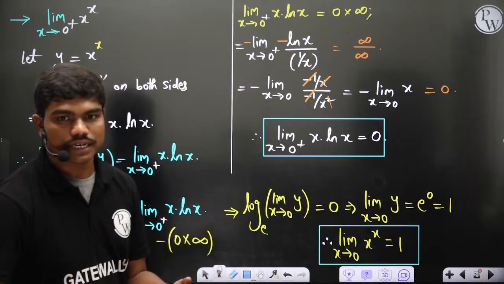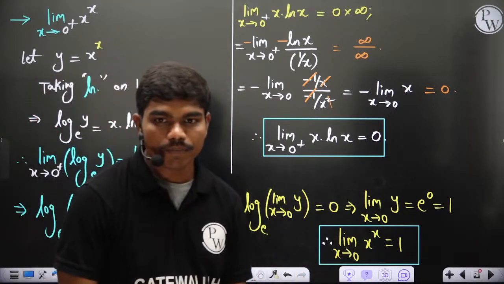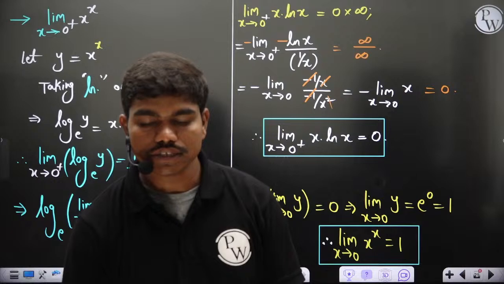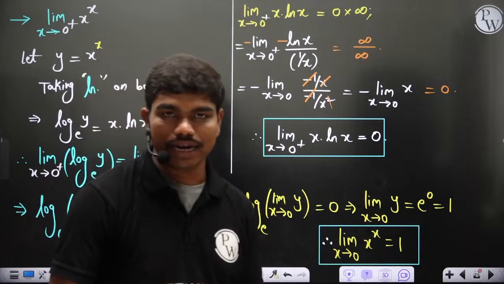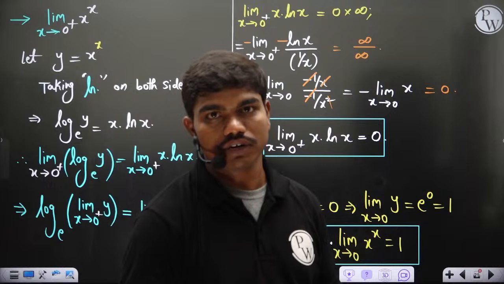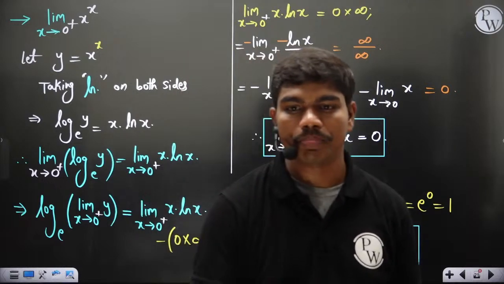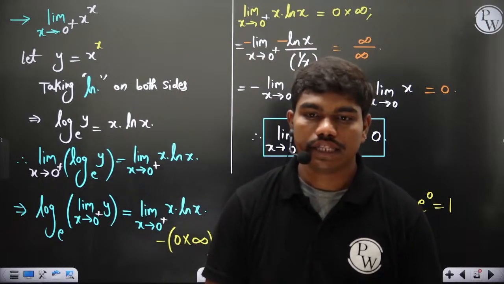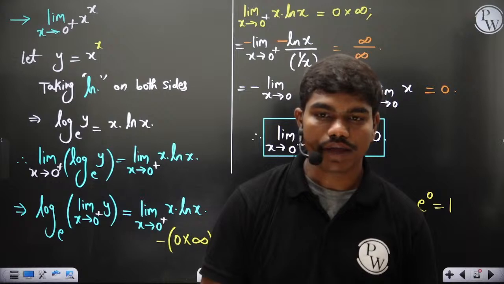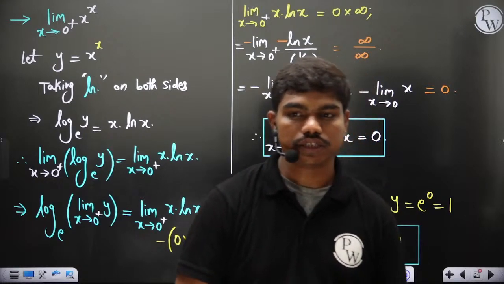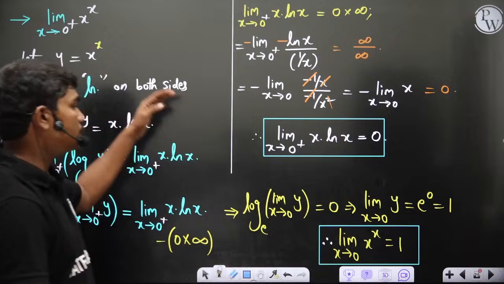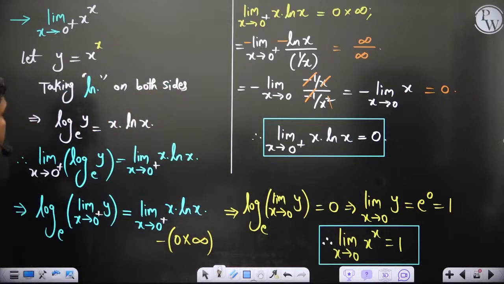So when x is tending to 0, in indeterminate forms there is confusion, so let me clear it once. See, indeterminate form is basically where you cannot define the value. Like 0 power 0 you cannot define. 0 power 0 is an indeterminate form. 1 power infinity, then infinity power infinity, 0 power infinity, infinity power 0, all these things. So when you have this, you will work it out, and the value is 1 basically here.